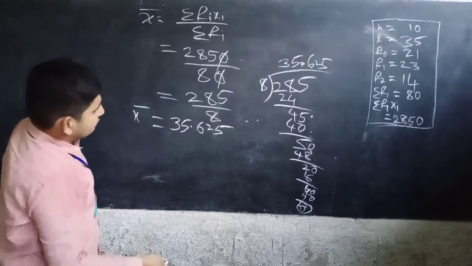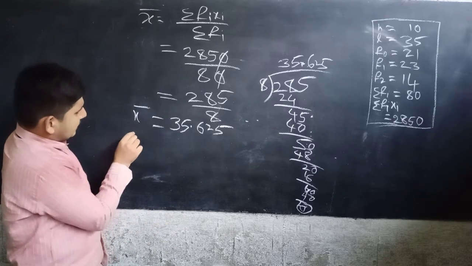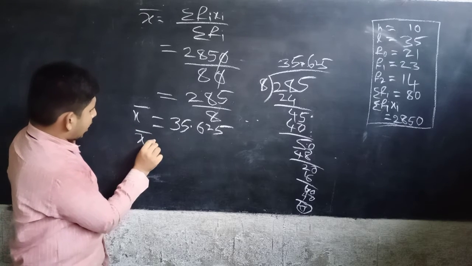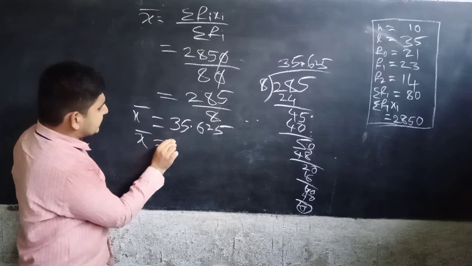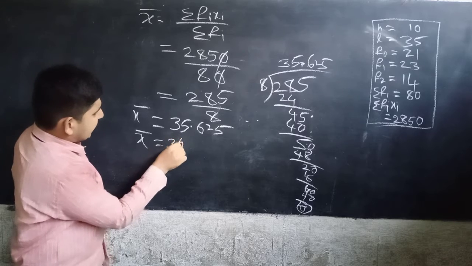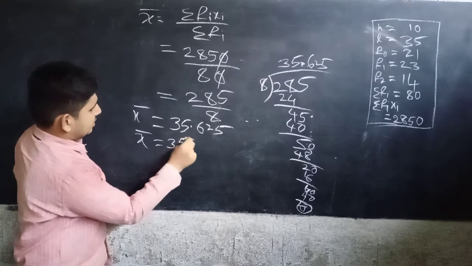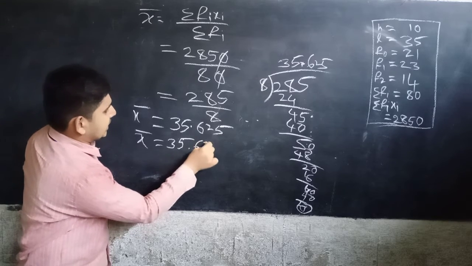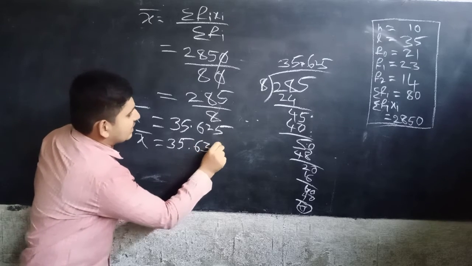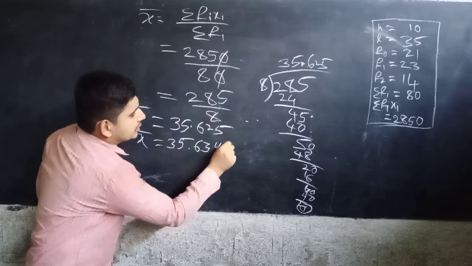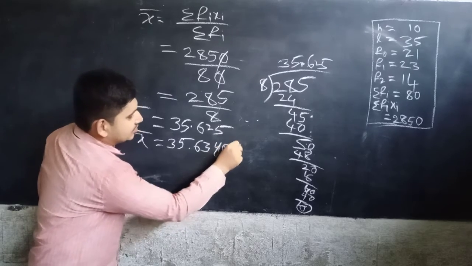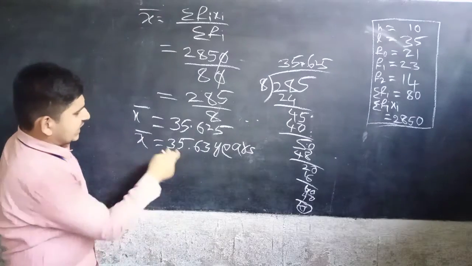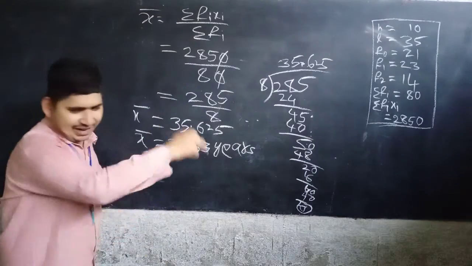That is nothing but, rounding, 35.60 years. Okay, approximate, not exact value. 35.60 years. This is the mean value.